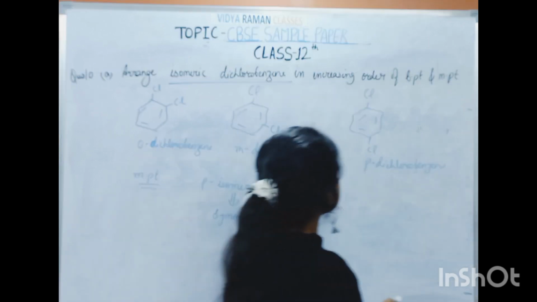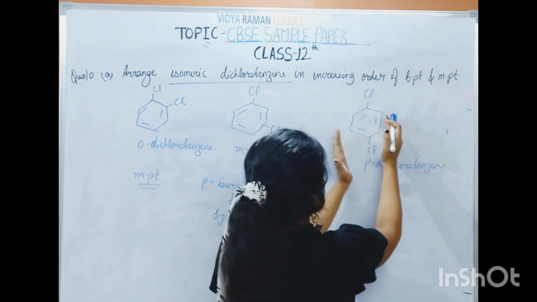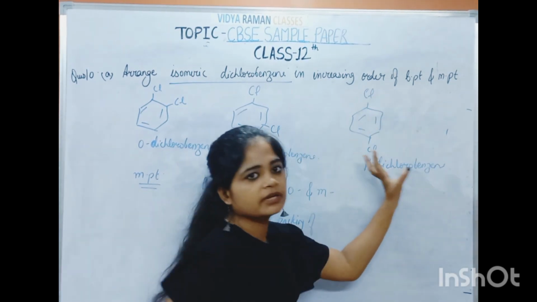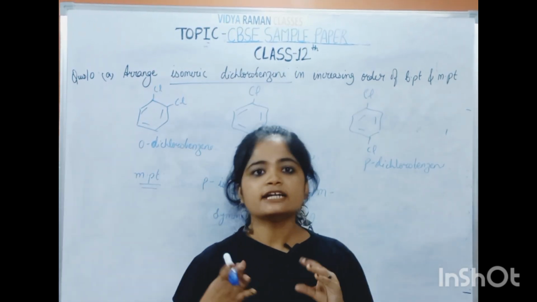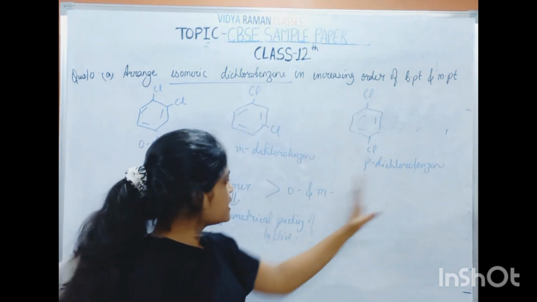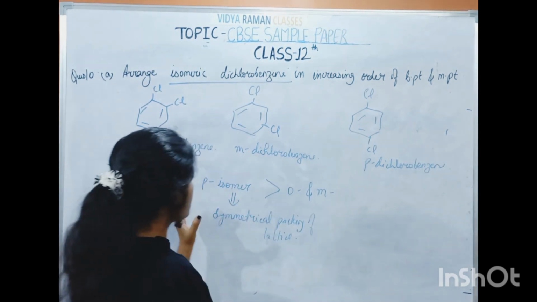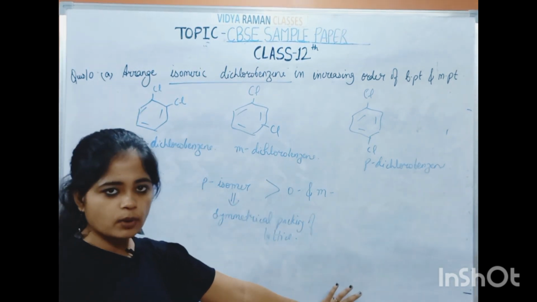See, this is a symmetrical compound, right? So these will be arranged in symmetrical fashion, and that will create a stronger lattice, and so it will take up more energy to break this bond. So that's why melting point for para isomer is greater than that of ortho and meta.